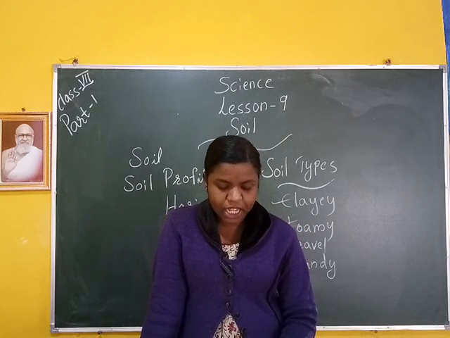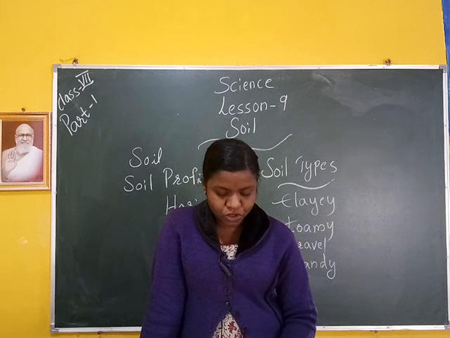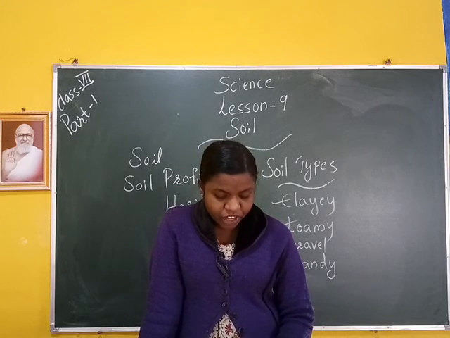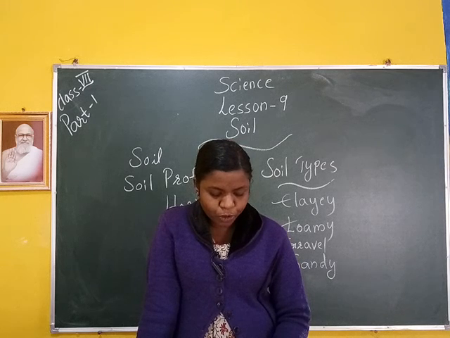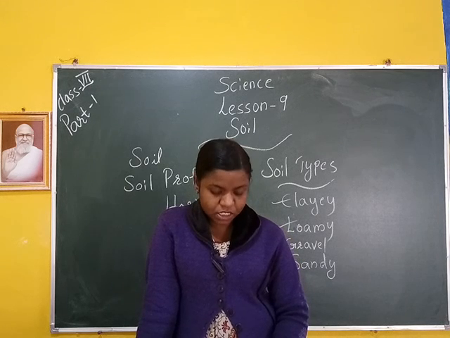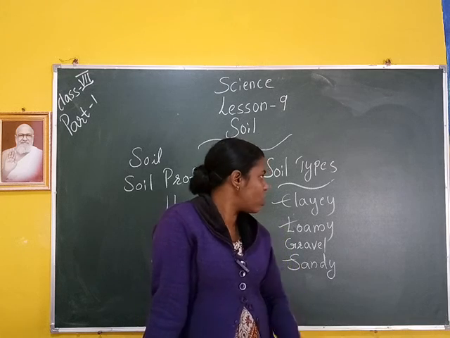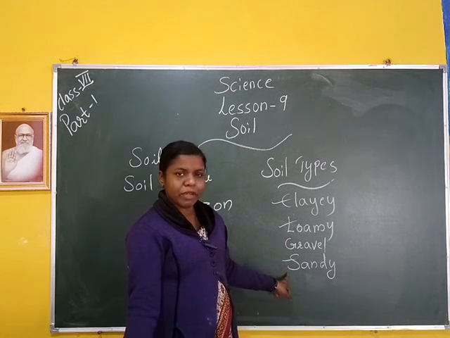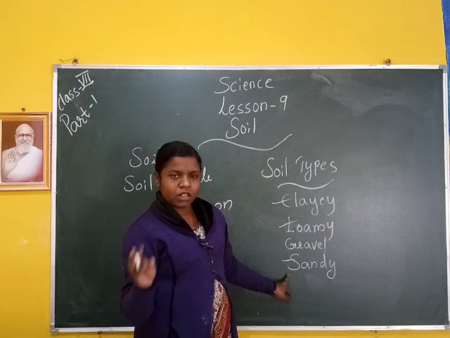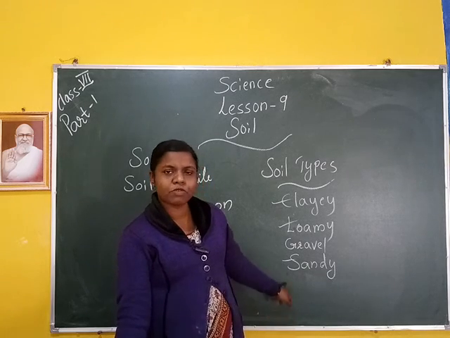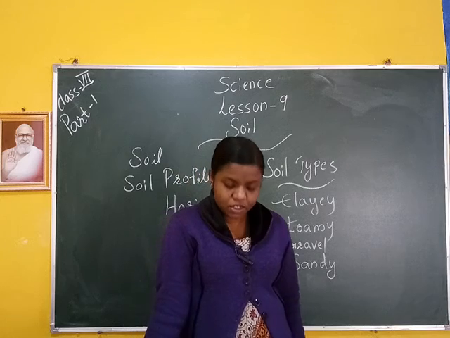The soil is classified on the basis of the proportion of particles of various sizes. If soil contains greater proportion of big particles, it is called sandy soil. It is already named there, sandy. That means small stones there. This type of soil is called sandy soil.